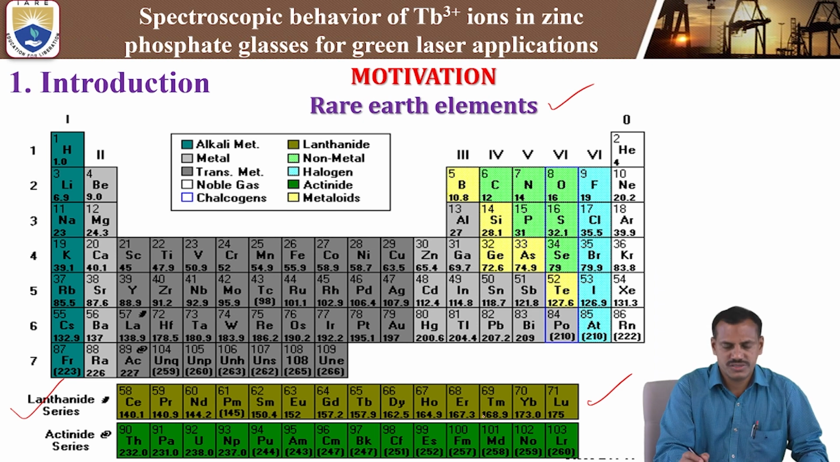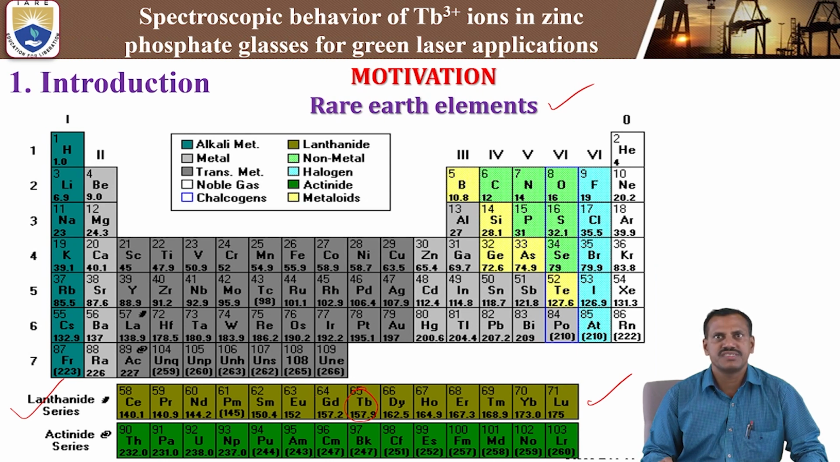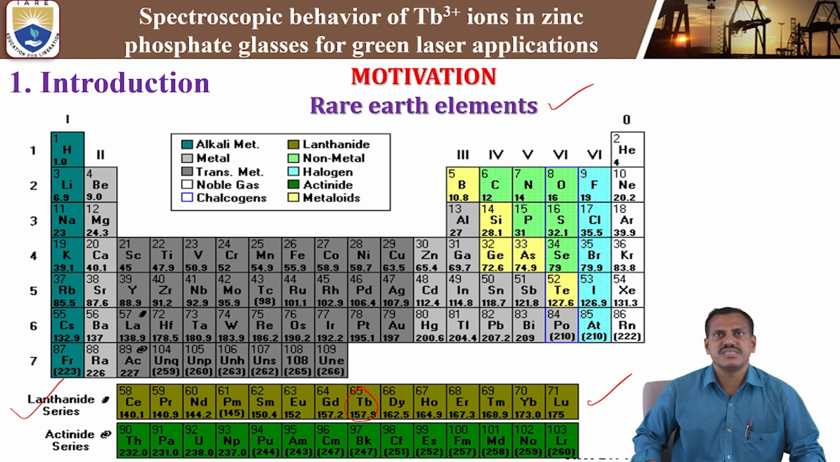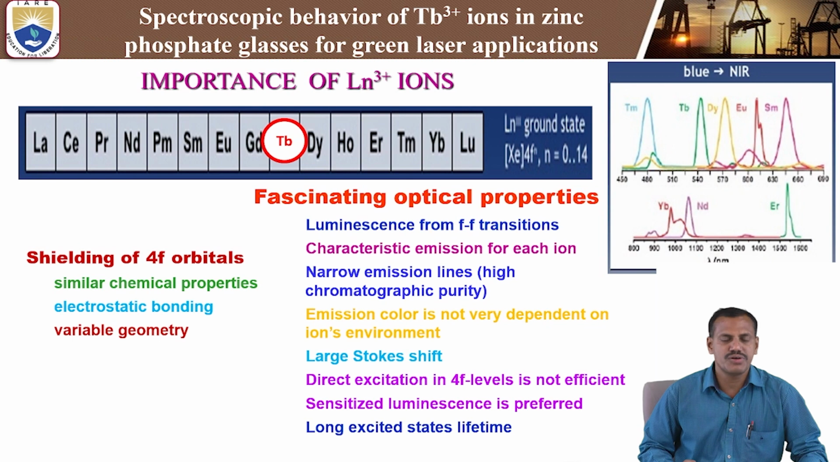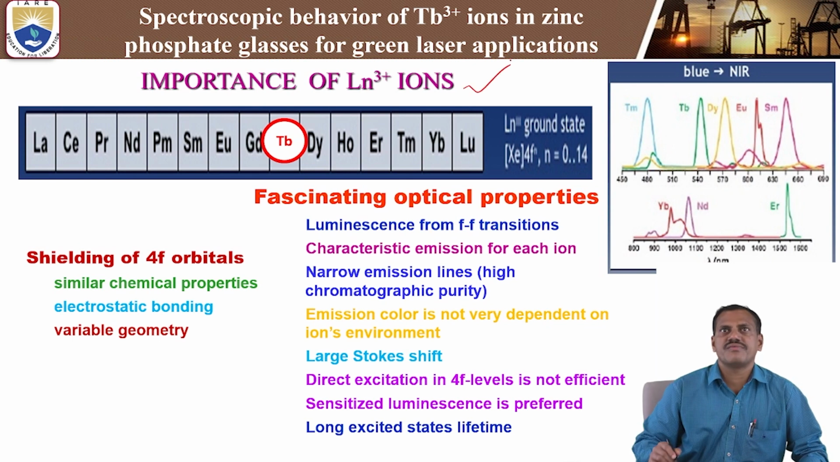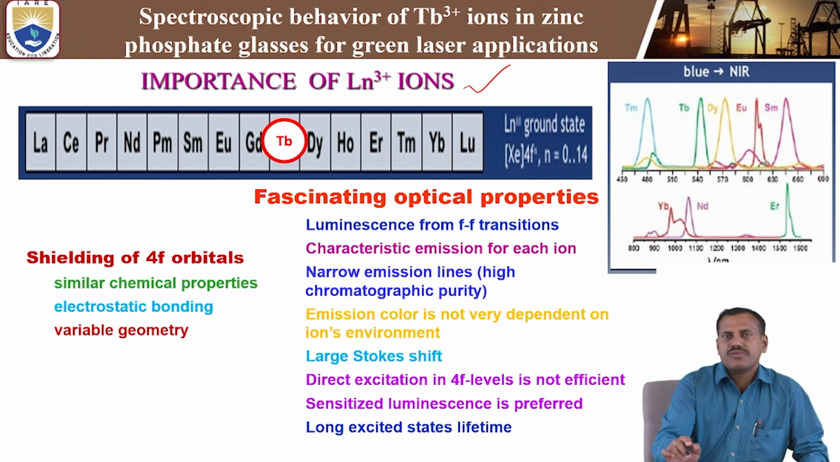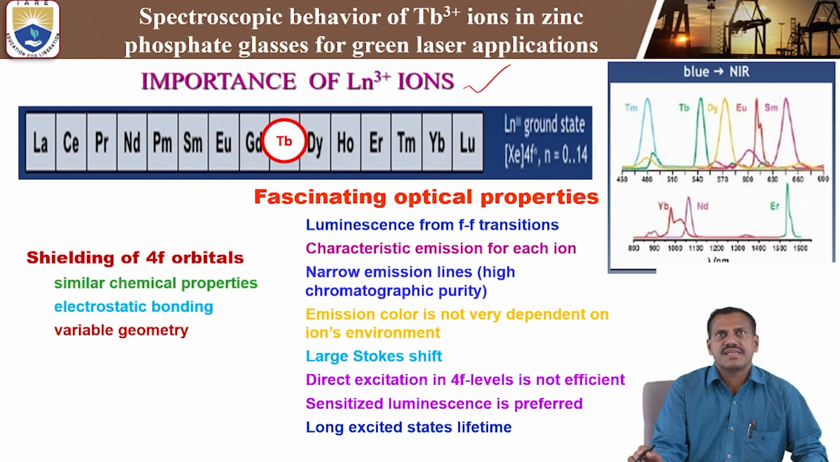Among these 14 elements, today we are going to discuss the terbium-3 plus ions, which have atomic number 65 and atomic weight 157.9. Today's topic is terbium-3 plus ions doped zinc phosphate glasses for green laser applications. Next, coming to the importance of lanthanide ions: what is the importance of lanthanide ions, particularly in the case of terbium-3 plus ions? Among the 14 lanthanide or rare earth elements, we are going to discuss particularly the terbium-3 plus ions.